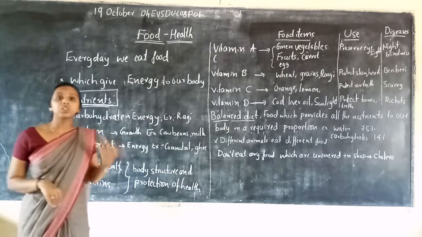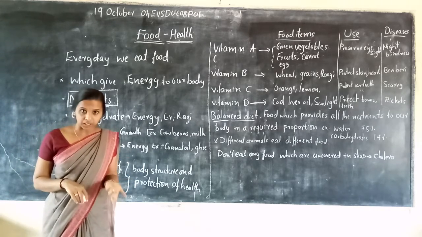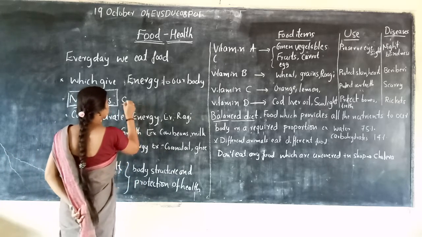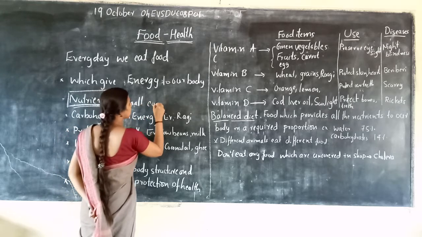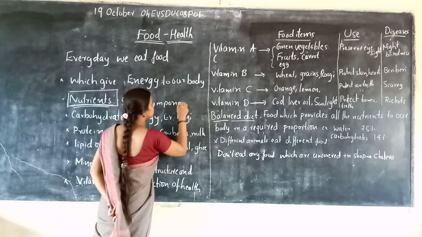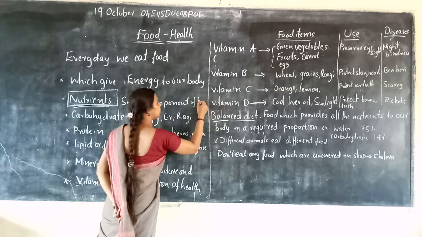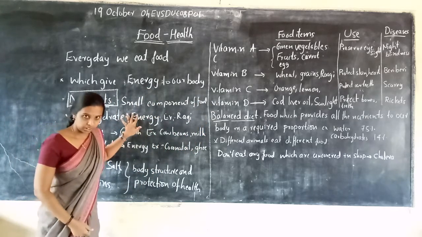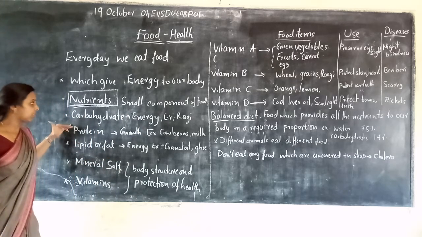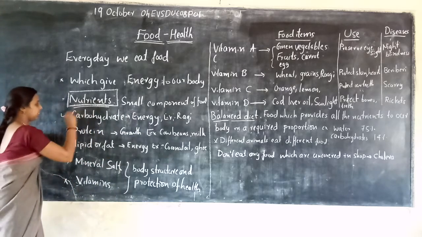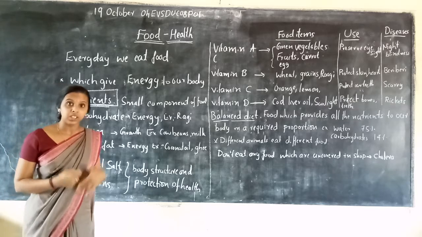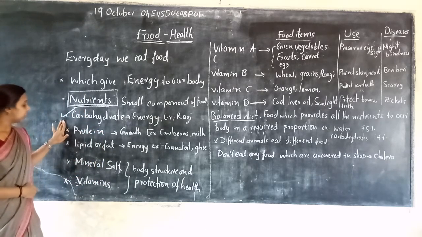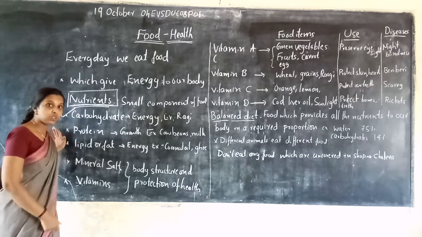So what do nutrients mean? Nutrients means the small components of food particles. The components of food are called nutrients. So what are the nutrients? First, carbohydrate. Second is protein.